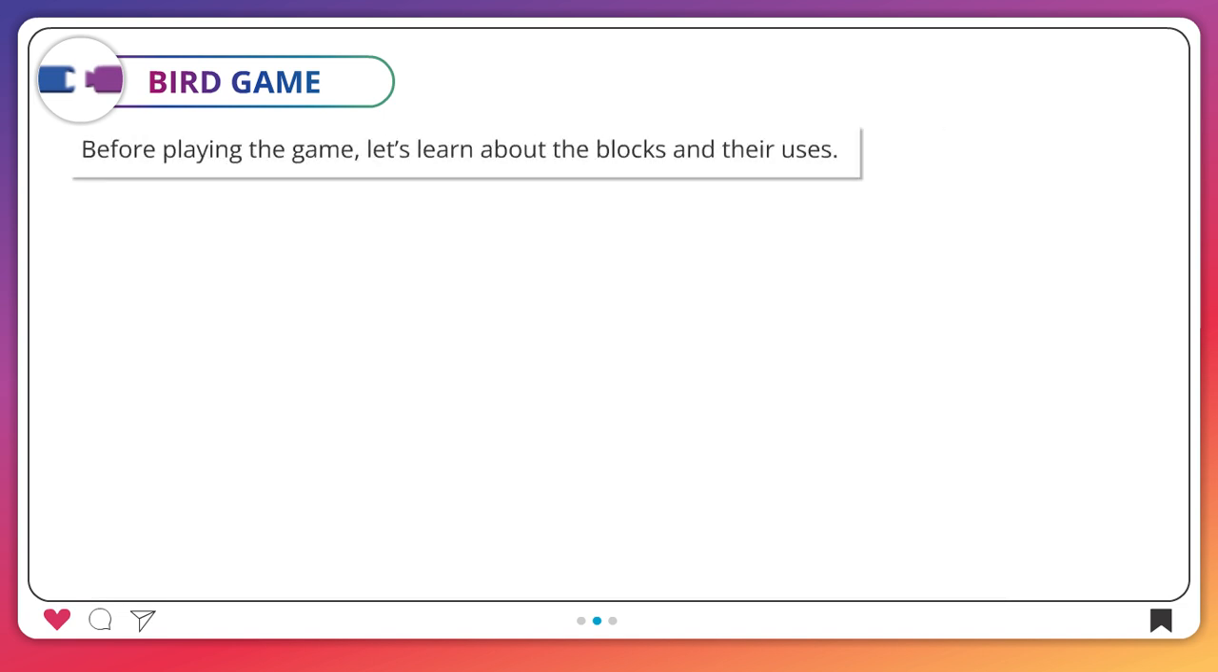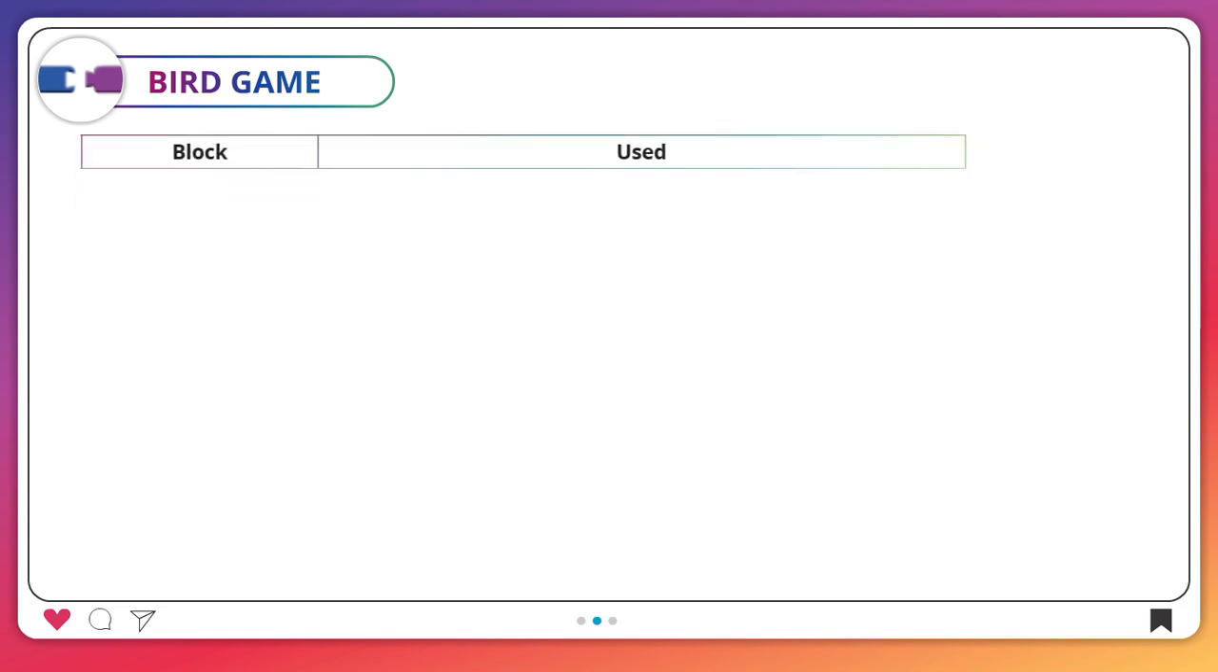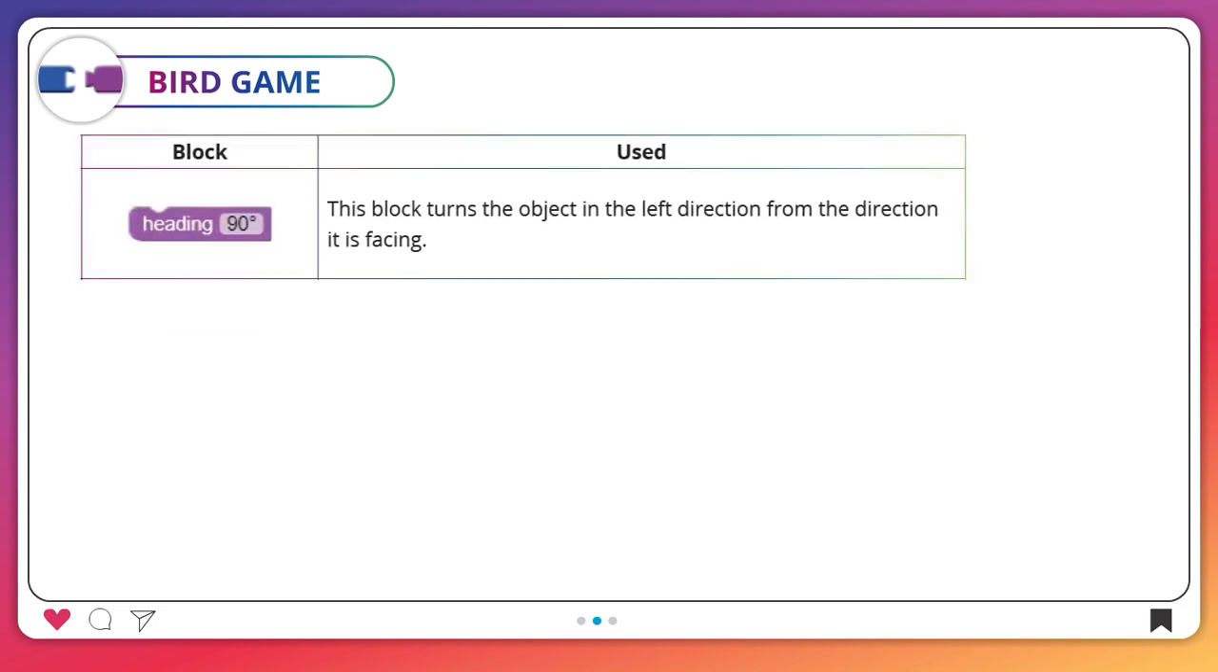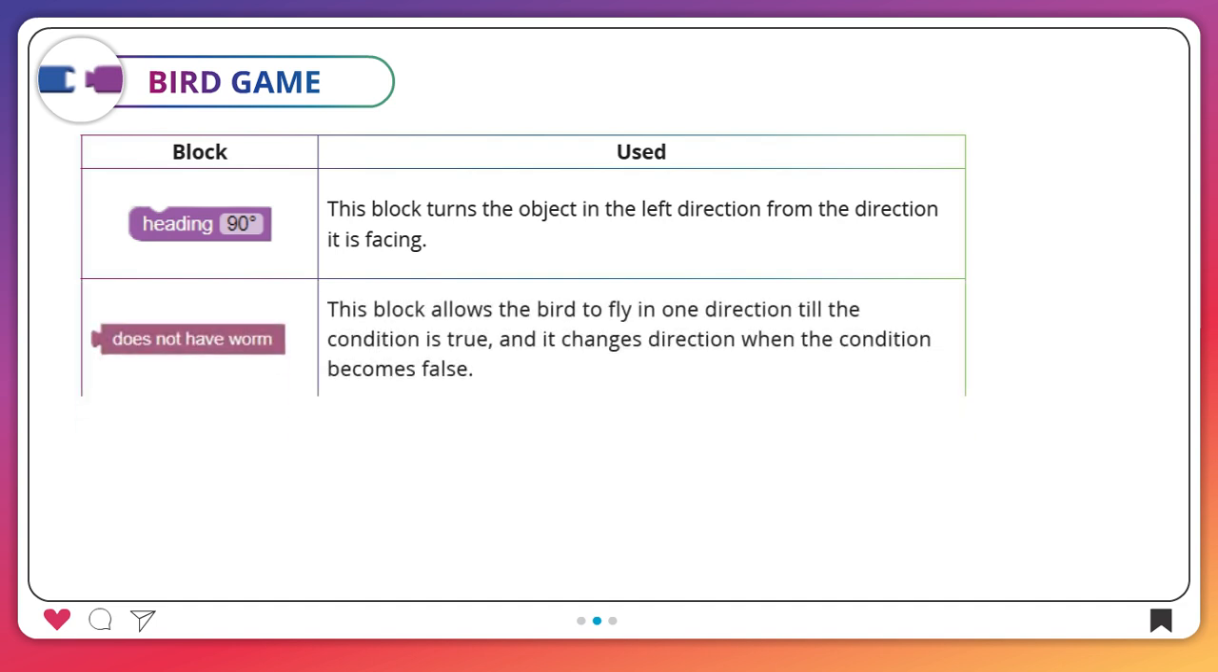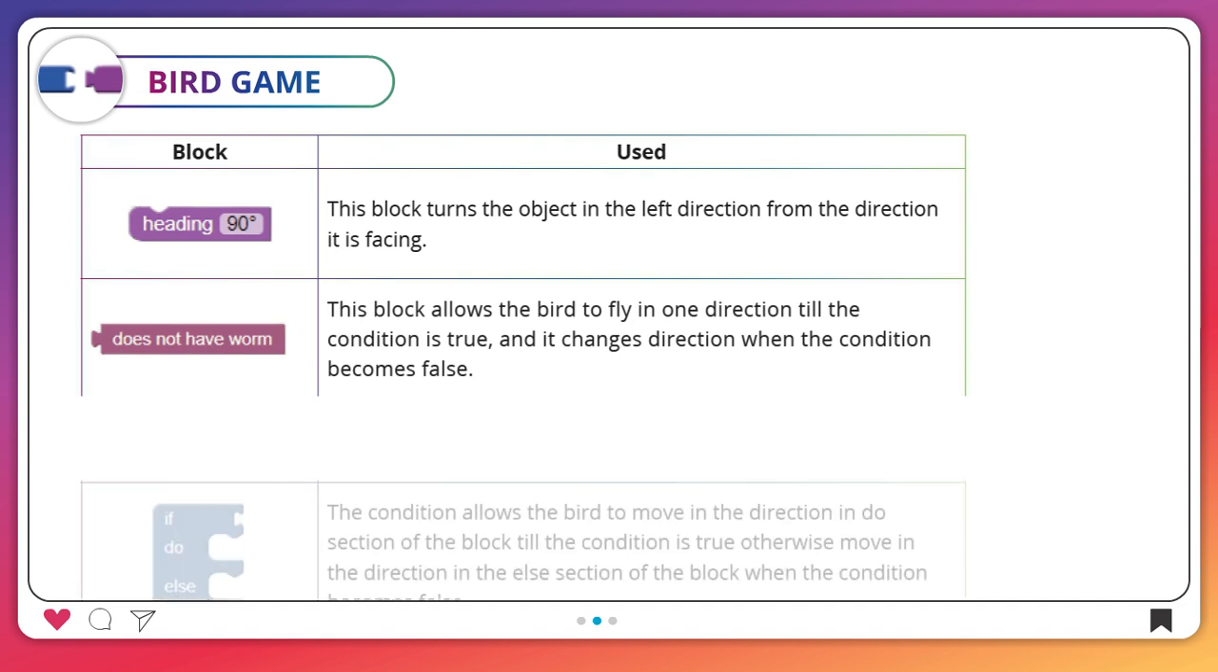Before playing the game, let's learn about the blocks and their uses. Blocks used. Heading 90 degree. This block turns the object in the left direction from the direction it is facing. Does not have worm. This block allows the bird to fly in one direction till the condition is true, and it changes the direction when the condition becomes false.